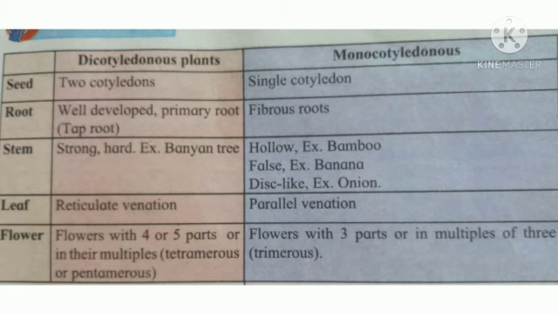Flowers of dicotyledonous plants are tetramerous or pentamerous. It means flowers with 4 or 5 parts, or in multiples of these. In monocotyledonous plants, flowers have 3 parts or multiples of 3, that is trimerous.